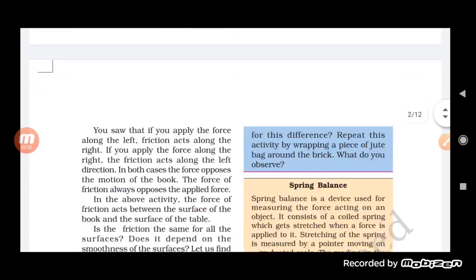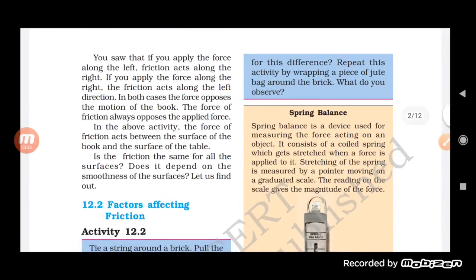Now let us move on and see. You saw that if you apply the force towards the left, friction acts towards the right. And if you apply the force towards the right, the friction acts towards the left. In both cases, the force opposes the motion of the book. The force of friction always opposes the applied force. We have seen here that the opposing force is the force of friction.